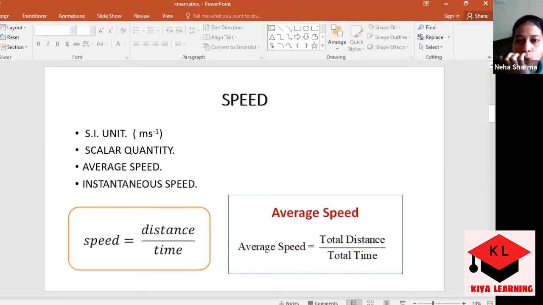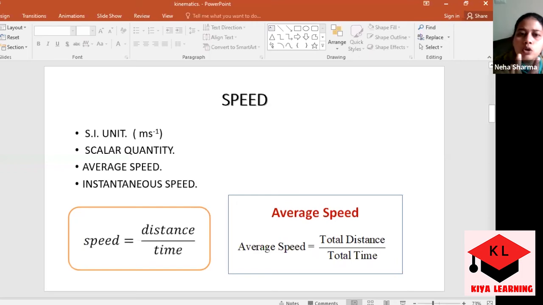But if we are talking about average, that concept comes into play only when the person is moving from one location to another, but not with the same speed. Sometimes we go from one location to another with a speed of 20 km per hour. But sometimes the path is not similar.